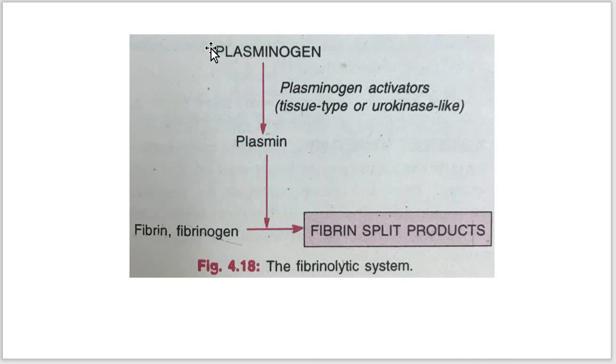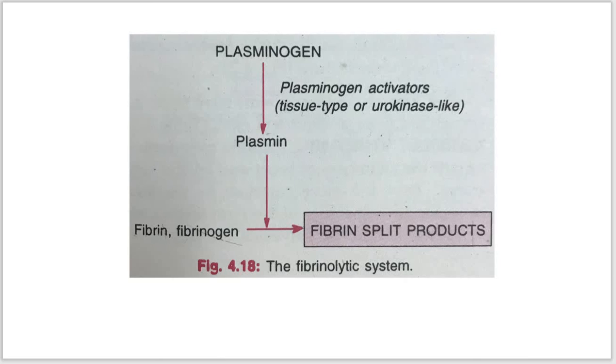But how? By means of plasminogen, which by different kinds of activators forms plasmin. Such a plasmin can act on fibrin, on the blood clot, to break the fibrin into split products. So this is the fibrinolytic system.